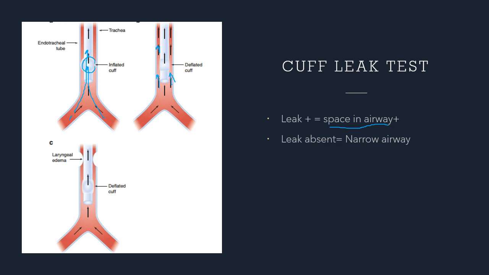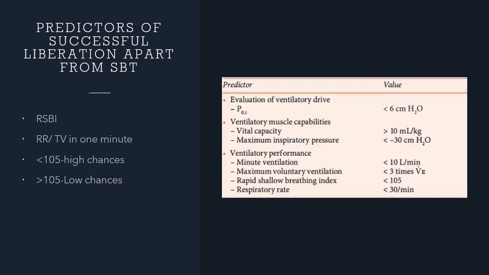Suppose there is a laryngeal edema, then there is going to be no leak here because air is unable to pass around the endotracheal tube. Okay. So, it means the patient might be having a narrow airway due to whatever reason, and the patient might go on to have a post-extubation stridor. In fact, post-extubation stridor is one of the most common causes of extubation failures.